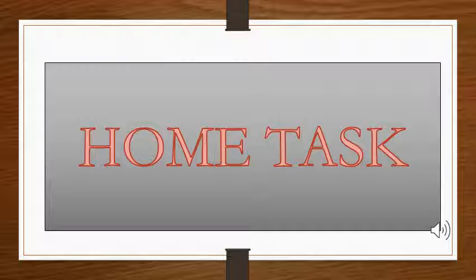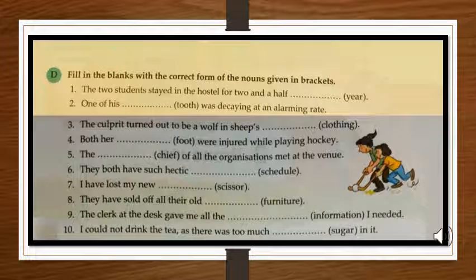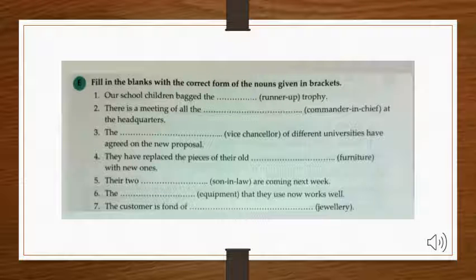Now, let's see. Now we have exercise D, and in this exercise what you will do is you will fill the blanks with the correct form of nouns given in the brackets. Now there is a noun in brackets at the end of every sentence. What you will do is you will put that noun in the blank and in the right form. Now exercise E.